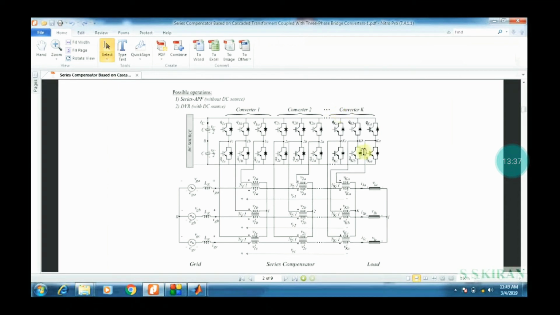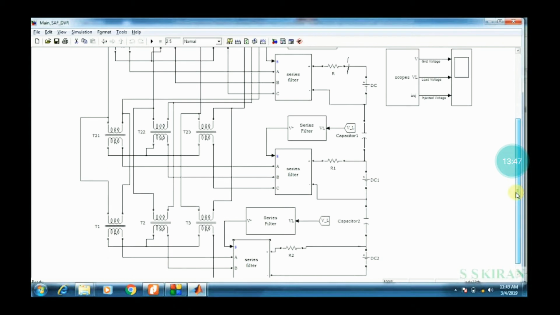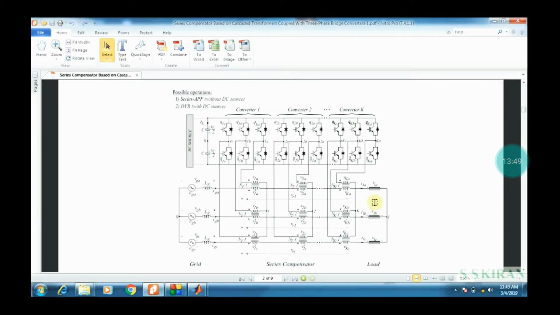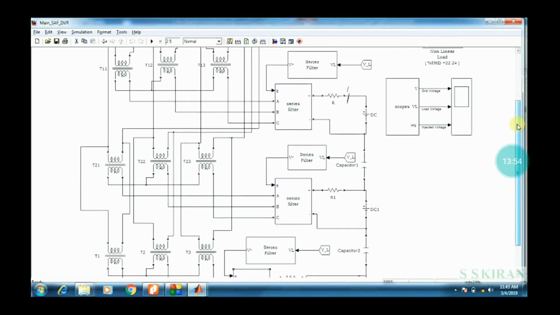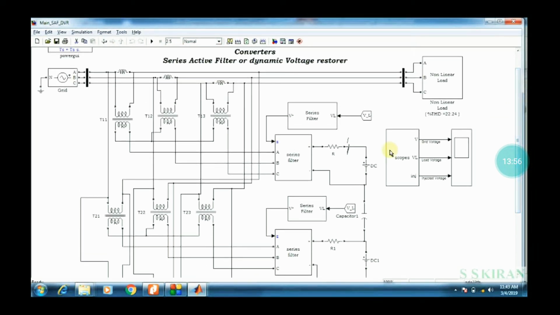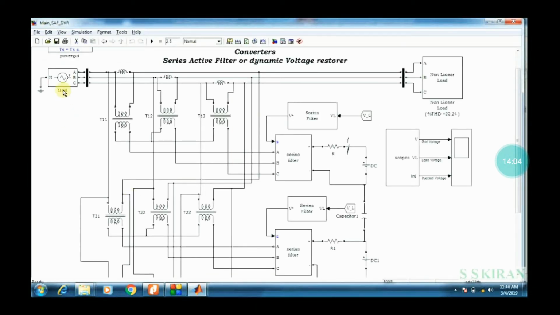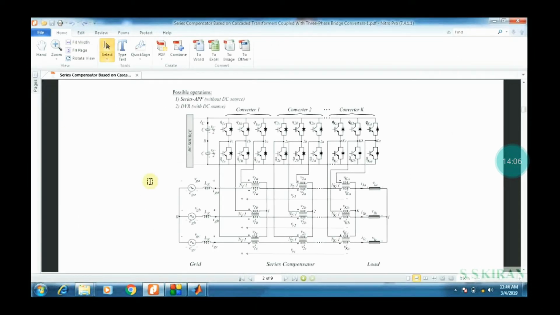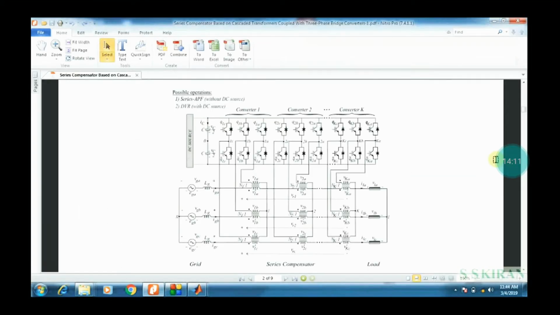See, resistors are also connected. These are the voltage sources, DC1, DC2, DC3. You can observe these voltage sources in the proposed MSC, each with a DC source. This is the grid, which I initially connected. Then it is called the load, just observe the load also.